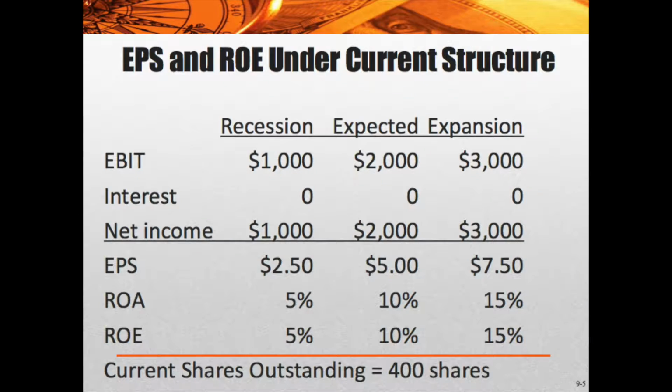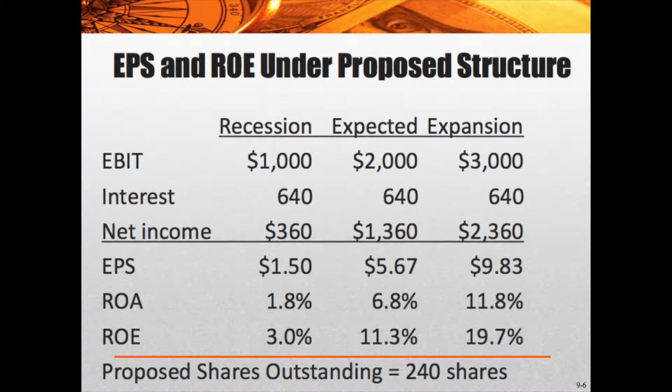So let's go to the next slide here and look at our economic conditions. Our recession, expected economy, and expansion. EBIT for each is 1,000, 2,000, 3,000 respectively. Interest under the current structure is 0. Net income would be 1,000, 2,000, and 3,000 therefore. And earnings per share would be $2.50, $5, $7.50. And return on assets would be 5, 10, and 15, as would return on equity. And of course, this is based on 400 shares outstanding. So this is under the current structure. This is what you would expect.